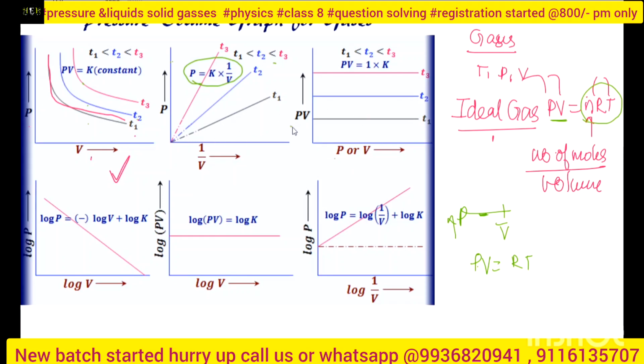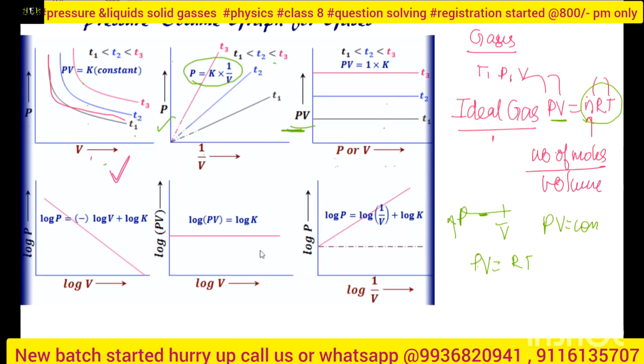Next is your PV against P or V, anything it can be. It will become constant because I know that PV is equal to constant. So I will have a constant graph, right? Here I am doing the multiplication, not a single thing. If I take a single thing, I have done that, P, V or 1 upon V, a single time. But now I am taking the y-axis as your PV, as your multiplication. So when I take everything multiplied, the right hand side will be my constant, but it will have higher values when I go to the temperature differences, that is T1, T2 and T3, right?